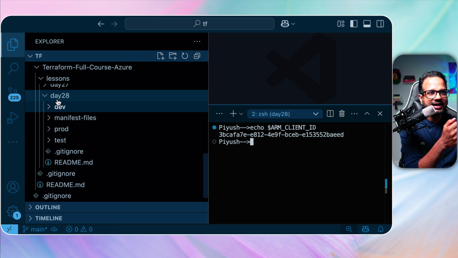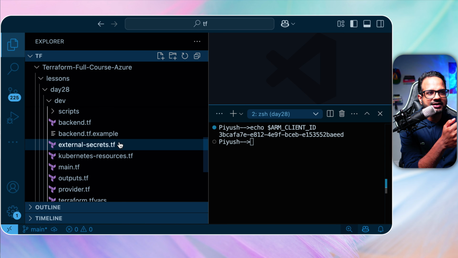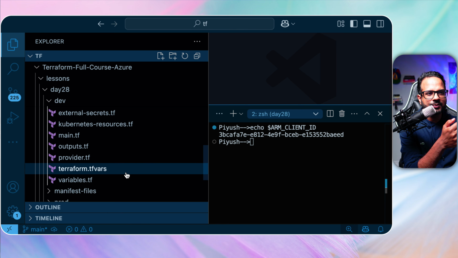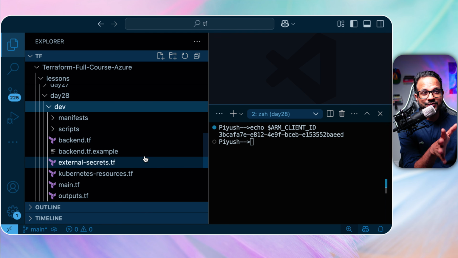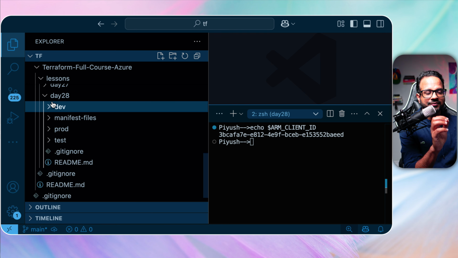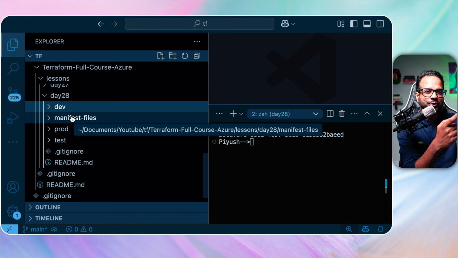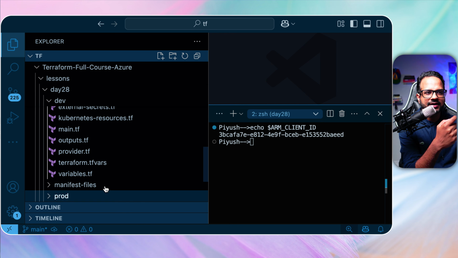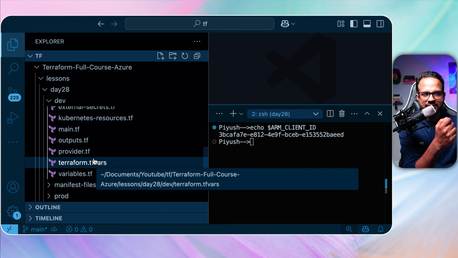Let's open the dev. It will have all the details like main, output, provider. There are multiple ways of doing this, right? There is one way of creating separate folders. So we have duplicated the folder and just made the changes in backend.tf and terraform.tfvars.